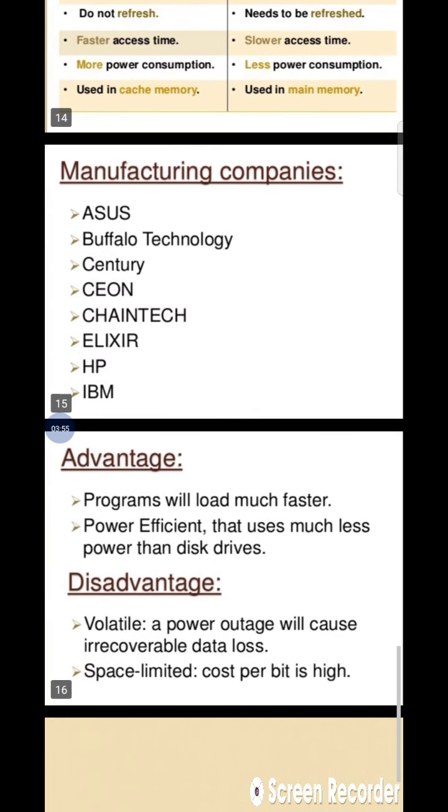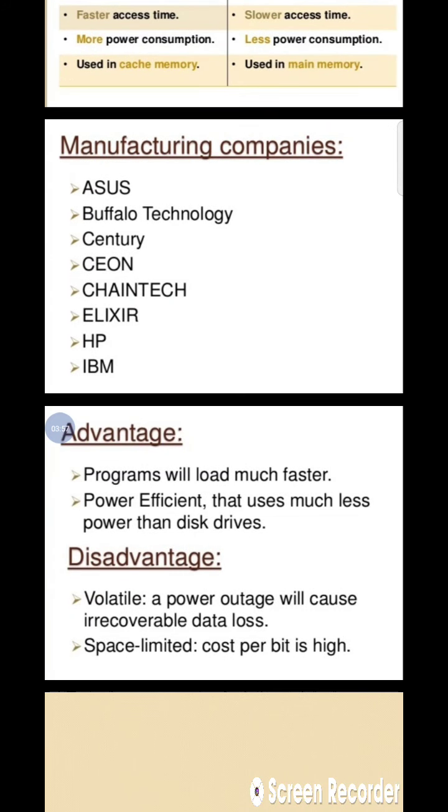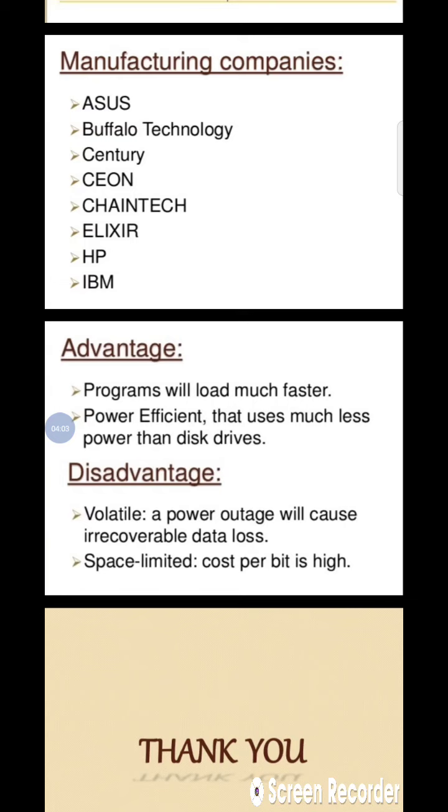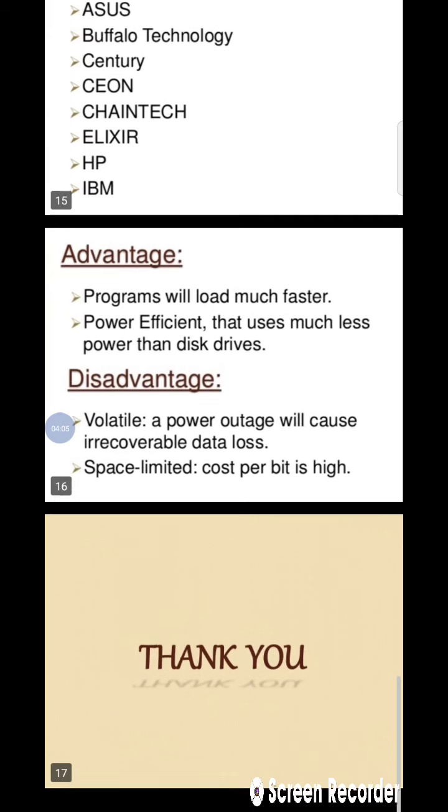Manufacturing companies of random access memory: ASUS, Buffalo Technologies, Corsair, Kingston, Chain Technology. These are mainly used in random access memory.